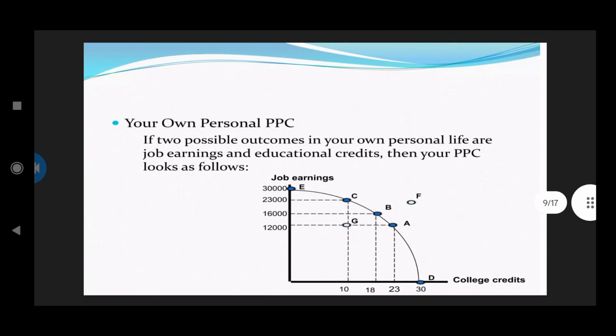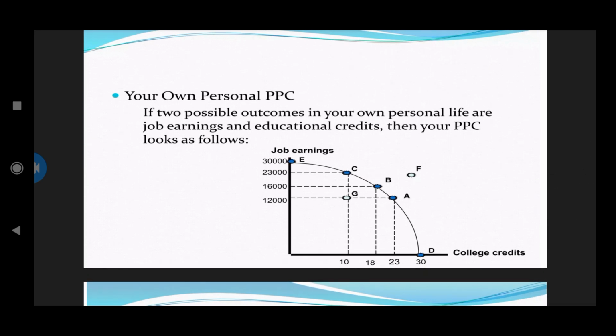Next, let us see our own personal PPC. If two possible outcomes in our own personal life are job earnings and education credits, then our PPC looks as follows. As you can see on the graph I showed on the screen, this is exactly what it looks like: college credits versus job earnings. This is a possible PPC curve.